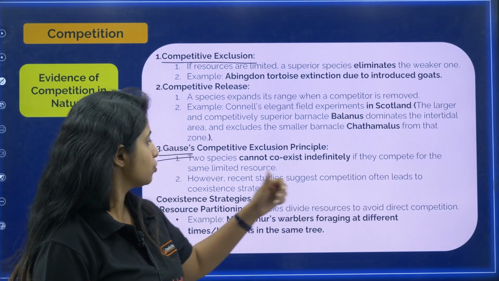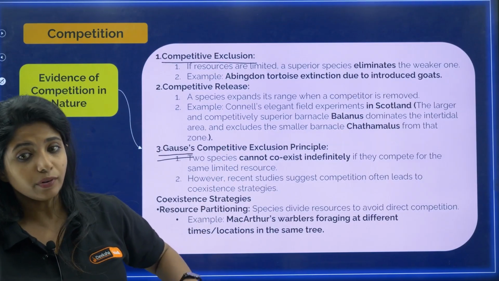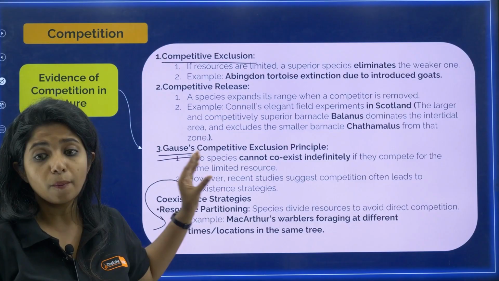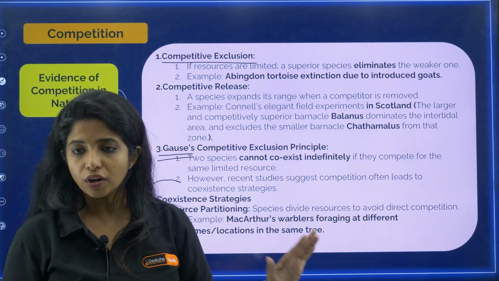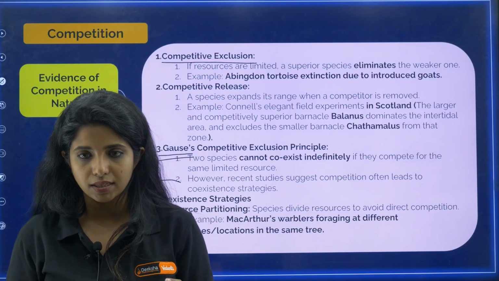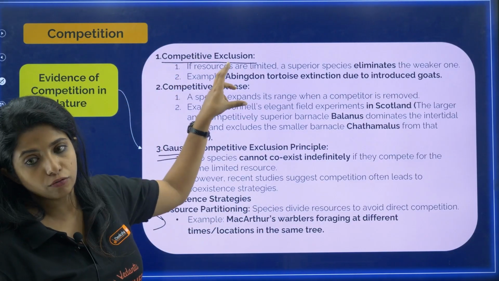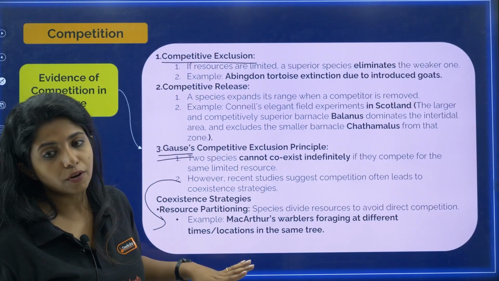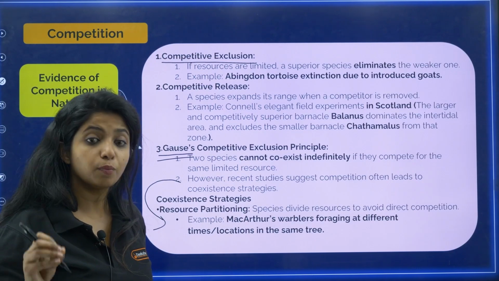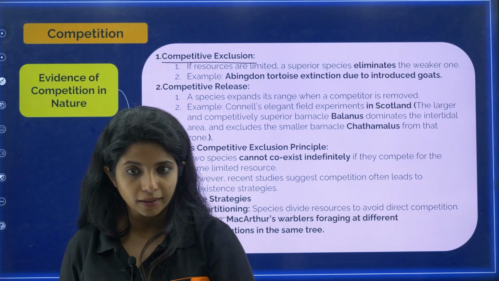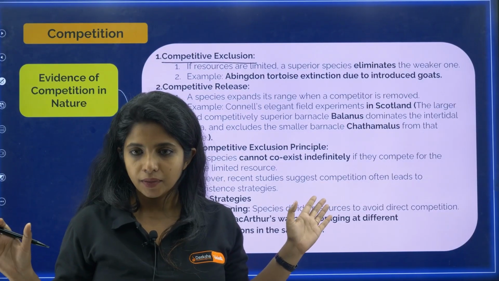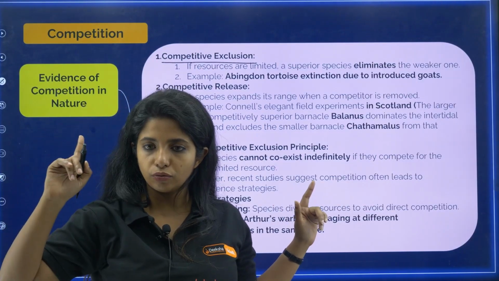However, recent studies suggest competition often leads to coexistence strategies. But now it is said that they can lead to coexistence strategies as well. But initially, Gauss's competitive exclusion principle said that two species cannot coexist indefinitely. Why? One species will outcompete the other because there is a limited resource. This is what you mean by competitive exclusion. I am going to talk about that, then I will tell you the other scenario, that coexistence is also possible. So I told you one dosa between you and me. Either I take it, I have it completely, that means we cannot coexist. That means you have to go out of this.